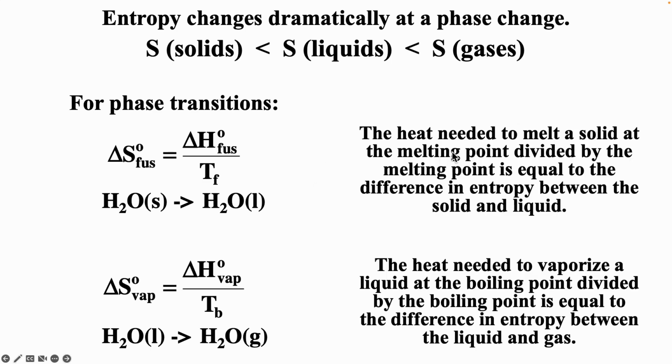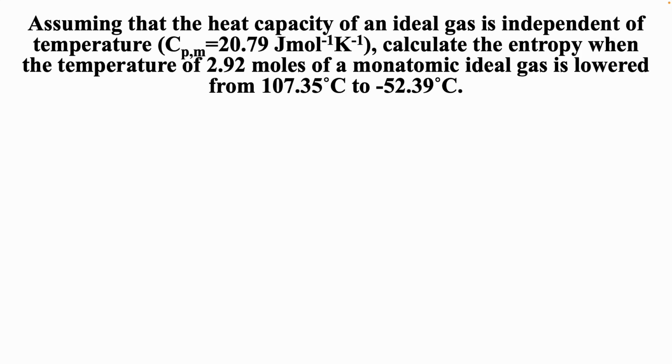And so the heat needed to melt a solid at its melting point divided by the melting point is equal to the difference in entropy between the solid and liquid. The heat needed to vaporize the liquid at the boiling point divided by the boiling point is equal to the difference in entropy between the liquid and the gas. Assuming that the heat capacity of an ideal gas is independent of temperature, calculate the entropy change when the temperature of 2.92 moles of monatomic ideal gas is lowered from 107.35 degrees Celsius to minus 52.39.